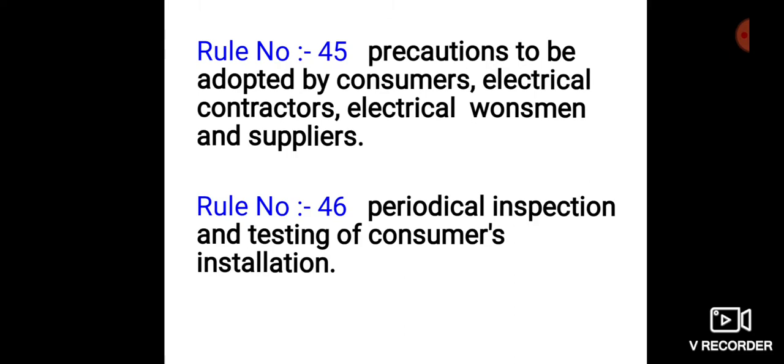Okay. Next, rule number 45, precautions to be adopted by consumers, electrical contractors, electrical workmen and suppliers. Okay.